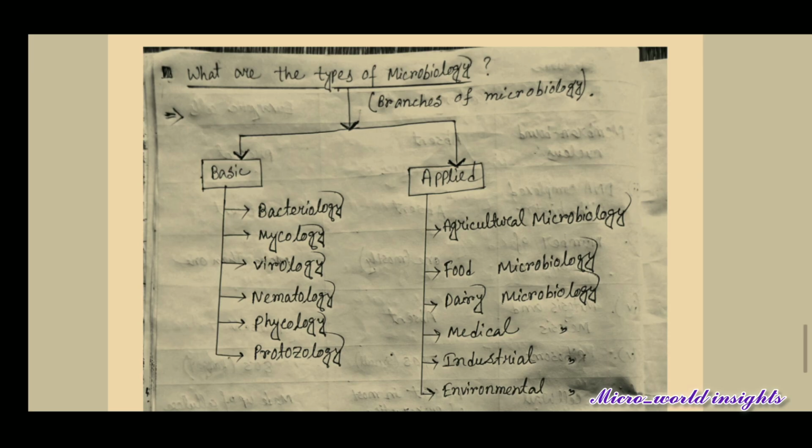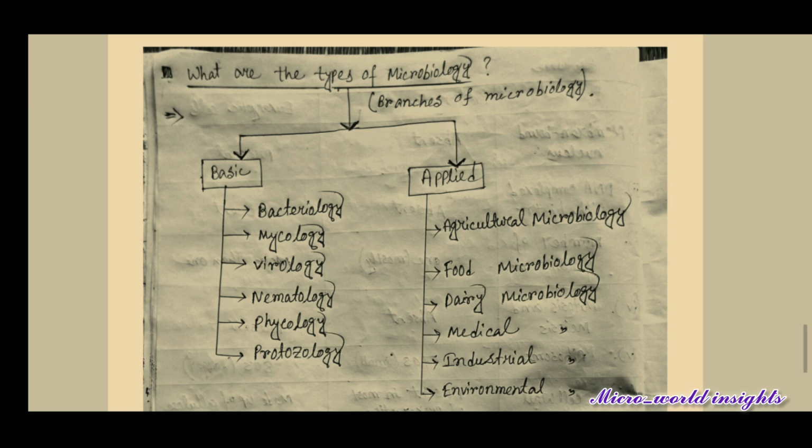Next, food microbiology means food applications, to control food spoilage and to use organisms to carry out fermentation, fungal fermentation, bacterial fermentation, curd, caffeine, many types of fermentation. Next, dairy microbiology, which mainly deals with milk and milk products microbiology.